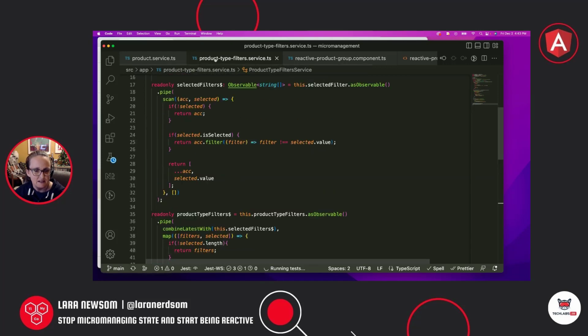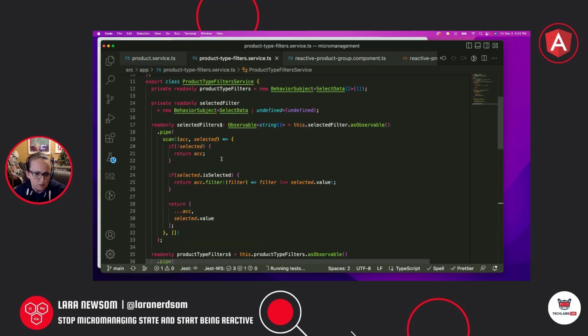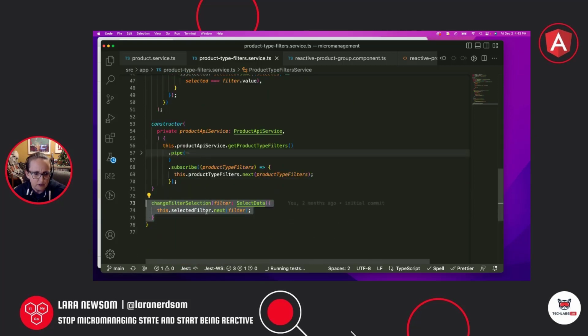This is where I need my thing to remind me where I'm at. But okay, so if we want to create a map of filters, this one is actually when we pass in a selected filter. So when we call next down here, sorry, I'm flipping around a lot, we're going to call next on our selected filter.